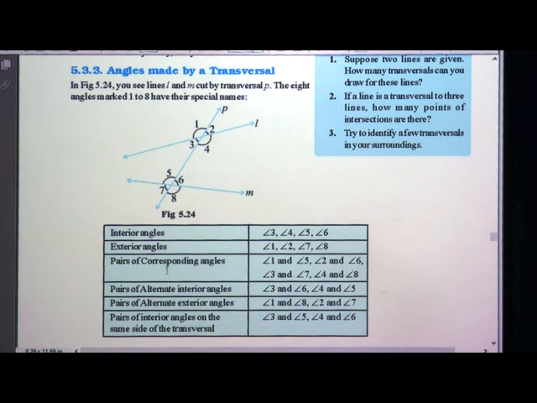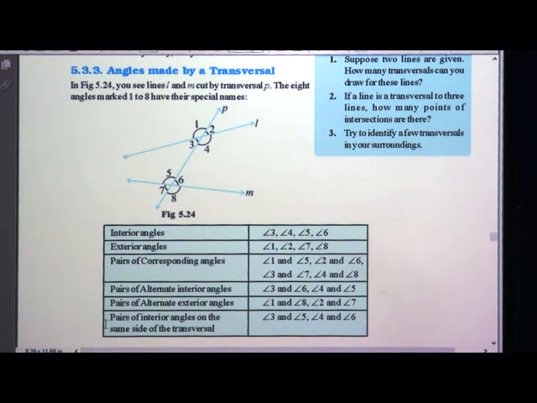Then pairs of alternate exterior angles. Exterior means outside the two parallel lines, or we can say outside L and M. So, angle 1 and angle 8, angle 2 and angle 7 are the pairs of alternate exterior angles, which are considered outside, that is external. So, it is known as an exterior angle.